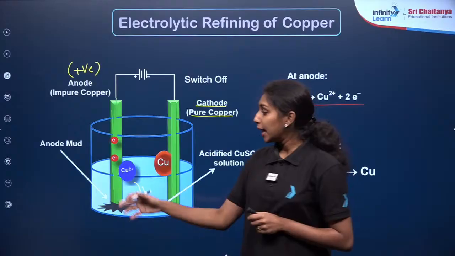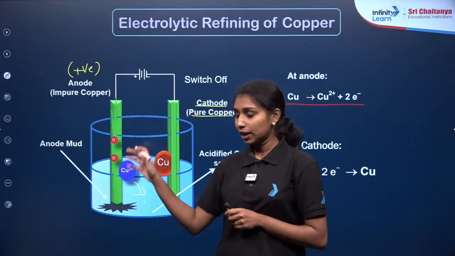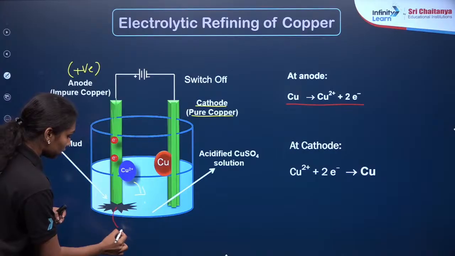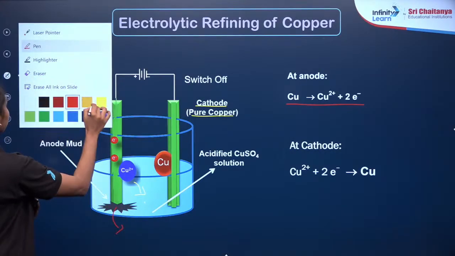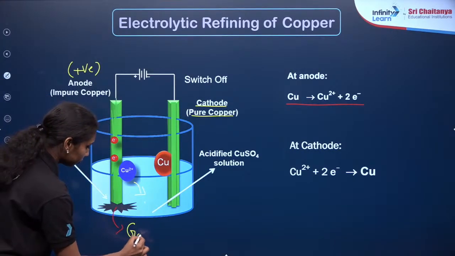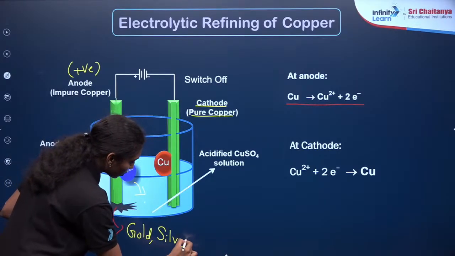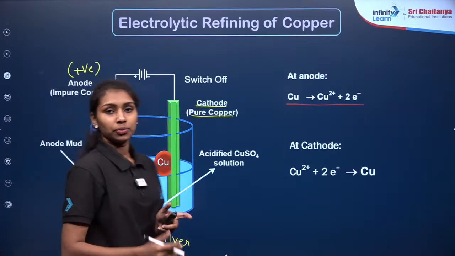It is very important. Even if you are doing some refining here, you will get some expensive metals like gold, silver in these impurities. So this anode mud is also very important. Clear?